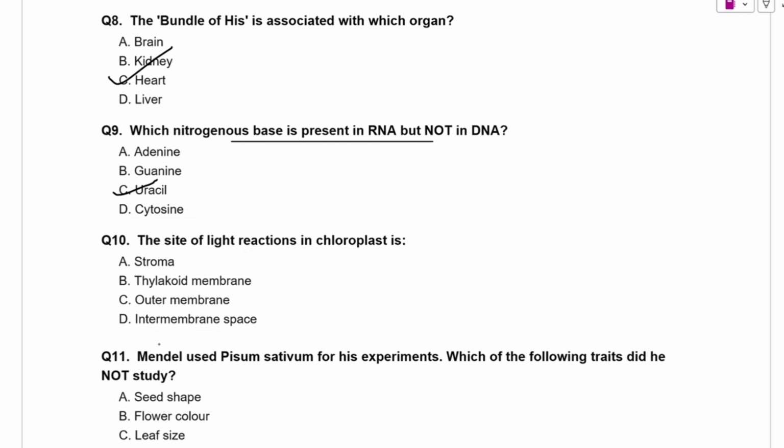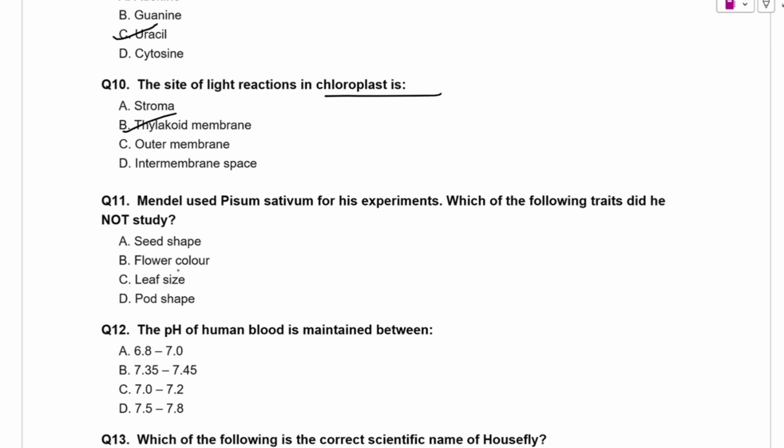Next question is, the site of light reaction in chloroplast is. So we have options. So the correct option will be option B, thylakoid membrane. Next question is, Mendel used Pisum sativum for his experiment. Pisum sativum means pea. Which of the following trait did he not study? So first it's seed shape, जिस पर उसने experiment किया था. This was not the right option.